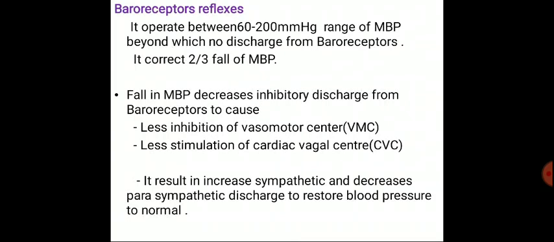The baroreceptor reflex operates between 60 to 200 mmHg range of the mean blood pressure, beyond which no discharge from baroreceptors occurs. It corrects about a 2/3 fall of the mean blood pressure. A fall in the mean blood pressure decreases inhibitory discharge from the baroreceptors, causing less inhibition of the vasomotor center and less stimulation of the cardiac vagal center. It results in increased sympathetic and decreased parasympathetic discharge to restore blood pressure toward normal.